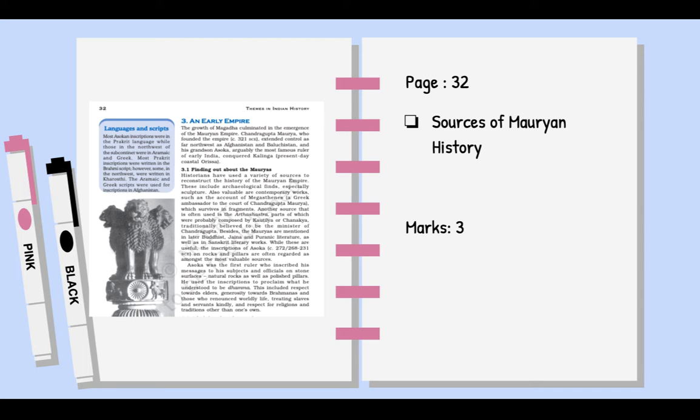And when you look at possibilities of literary sources, then you further subdivide them into secular and religious literature. Religious literature would include your Jain and Buddhist texts, Dharma Sutras, for example, and secular texts would include travelogues like Megasthenes' Indica and Kautilya's Arthashastra.